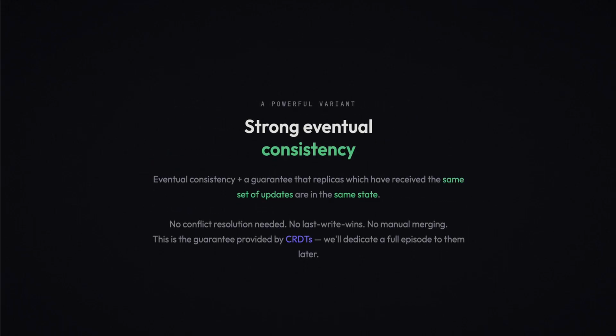There's one more model worth knowing: strong eventual consistency. This adds a key guarantee on top of eventual consistency. Any two replicas that have received the same set of updates, regardless of the order they received them, are in the same state. No conflict resolution needed. No last write wins. No manual merging. The data structure itself is designed so that all orderings of the same operations produce the same result.